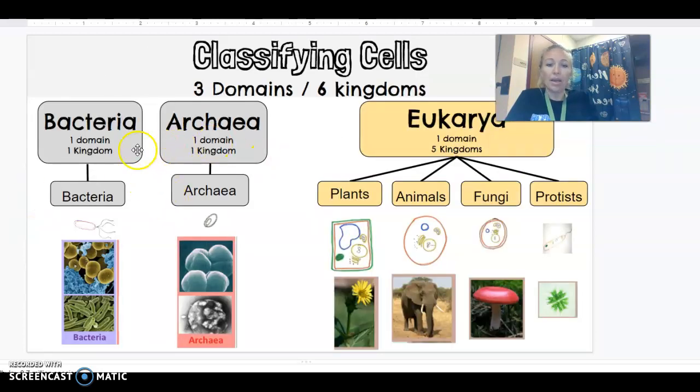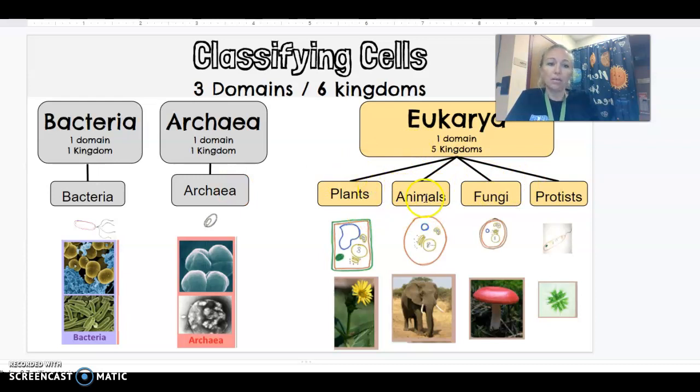Bacteria and archaea are kind of interesting or weird, I guess, in the fact that they only have 1 kingdom each. So they're both a domain and a kingdom altogether. However, scientists decided to separate these 2 out because structurally their cells are a little bit different. So bacteria has got 1 kingdom, and we went ahead and just called it the same name, bacteria. Archaea has 1 kingdom, archaea, and eukarya has those kingdoms that you're a little bit more familiar with.